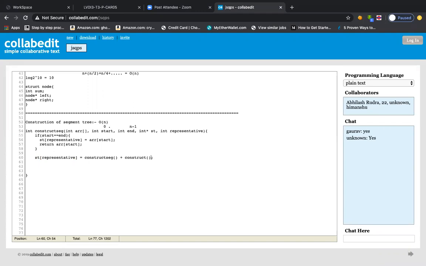So we will call this function 2 times, and each function call will be responsible for half of its parts. So how will we define the half part?